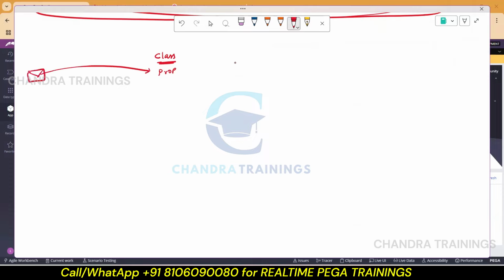Once you get an email, what type of data will you receive? The important things every time here are the to address, maybe CC, from address, sender name, subject, and mail body. These are the important things. Whenever an email is received, these things are to be parsed.